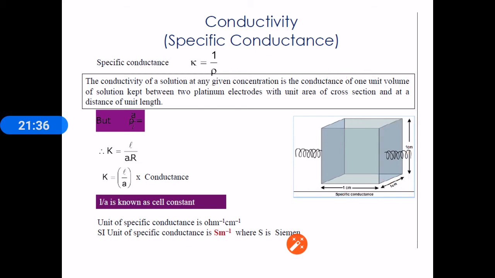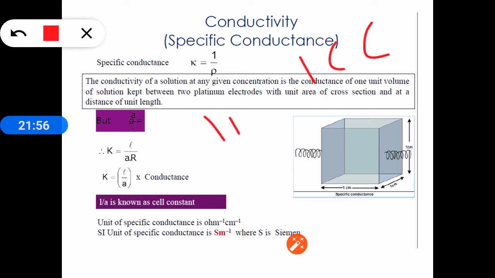But the term specific conductance is more suitable to express the conductance of metallic conductors, but it is not much suitable for expressing the conductance of electrolytic conductors, because in case of electrolytic conductors, the conductance depends upon the concentration. Suppose I take 1 cc solution having 1 molarity, the conductance will have one value. For the same 1 cc solution, if I take a 2 molar solution, then the conductance value will be different.